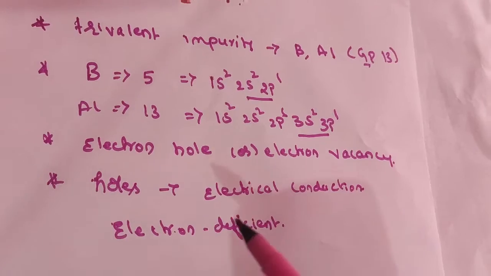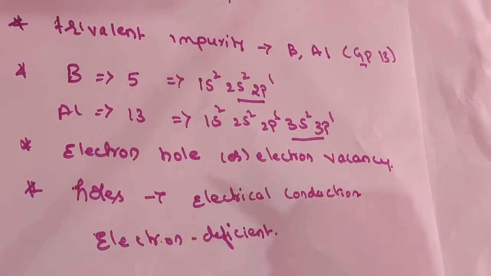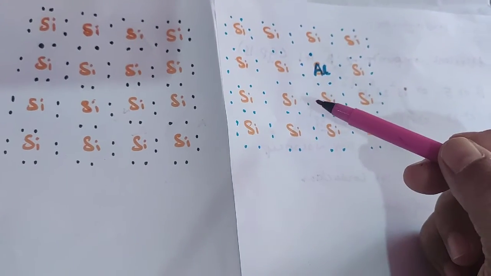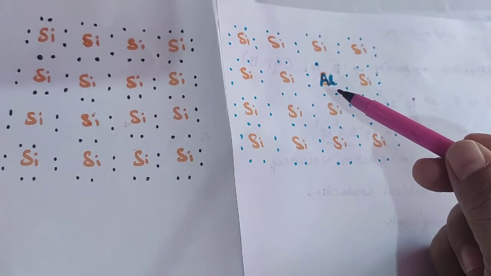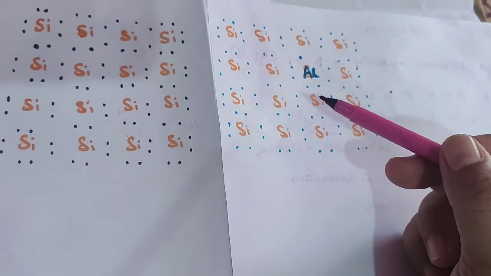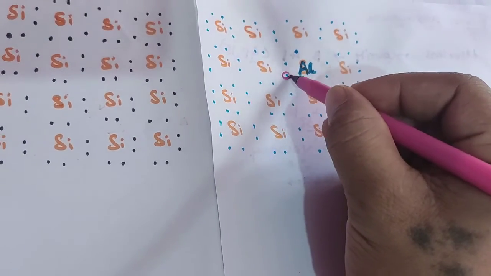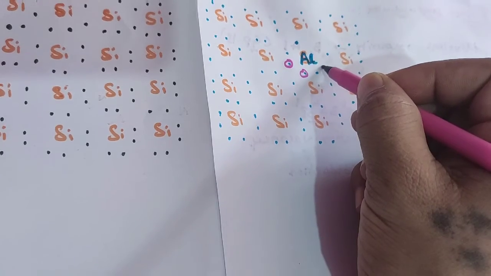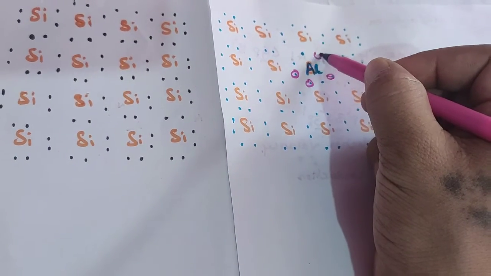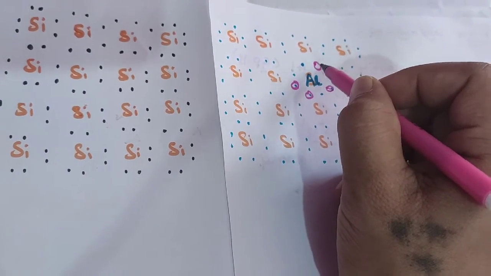So now let us learn by the diagrammatic representation. We can understand very easily. So this is a pure semiconductor. Whenever we are adding trivalent impurities, you can see here aluminum we are adding as a dopant, because it is an electron deficient impurity. So if we add aluminum, one electron from aluminum goes here, and this, and what about the fourth? Here there is one hole created.